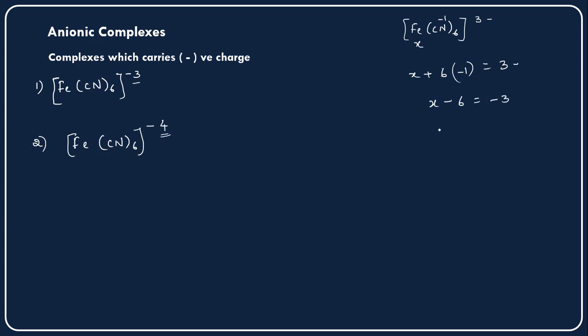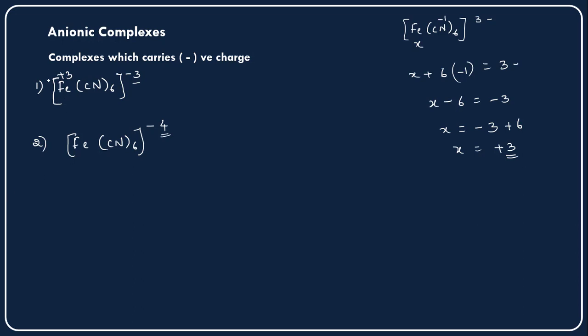So here we need to find the x value. This side minus 3 is there, and this minus 6, if it comes to this side, it will become plus 6. So the x value will be plus 3, right? So in this complex, the iron has a plus 3 oxidation state.